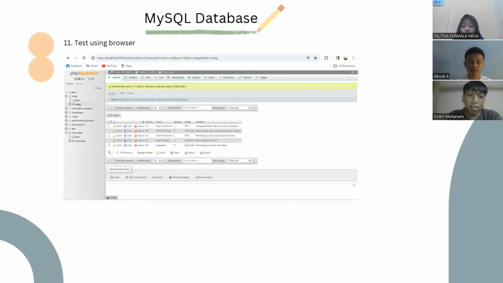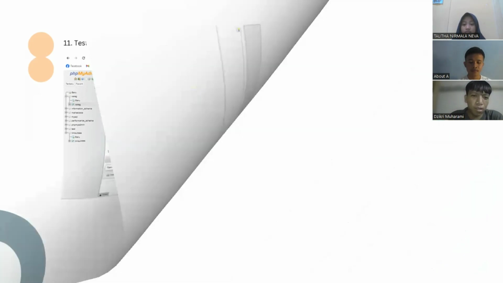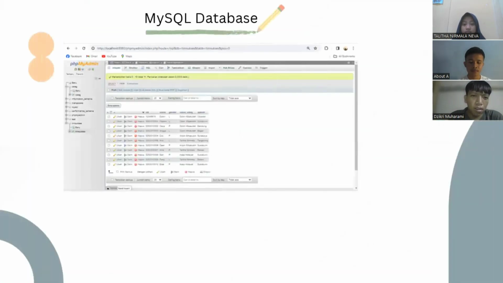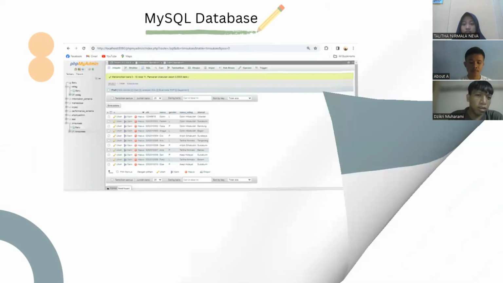And then this is the result after we create and we input the coding in Visual Studio Code. Next. And this is the second database, the same. Okay, next.